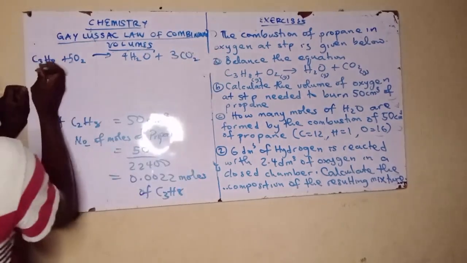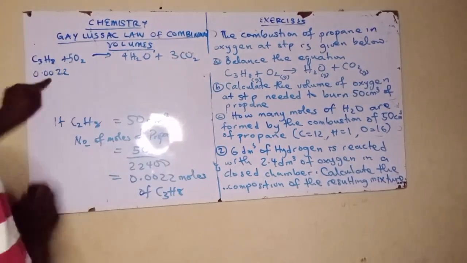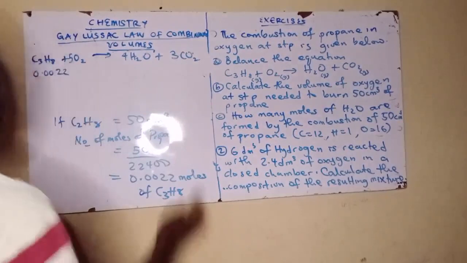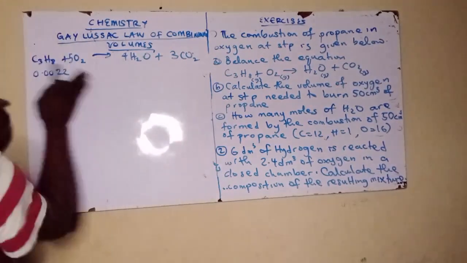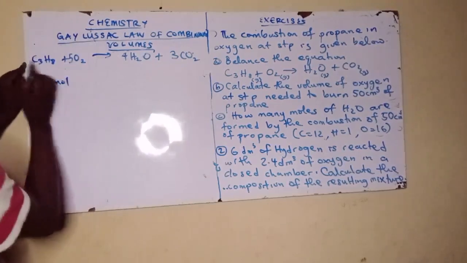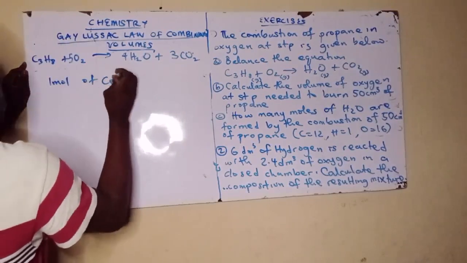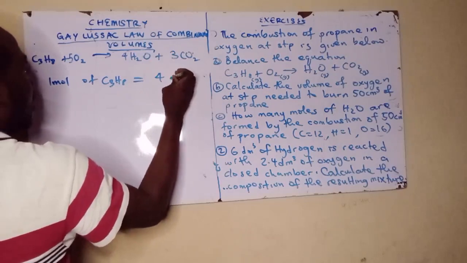So if 0.0022 is for propane, then ó mean pé 1 mole of propane will give us 4 moles of H2O.